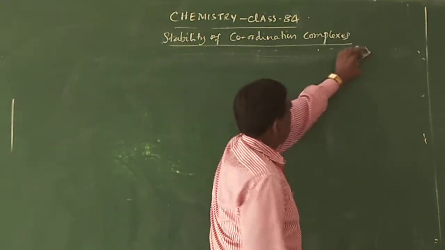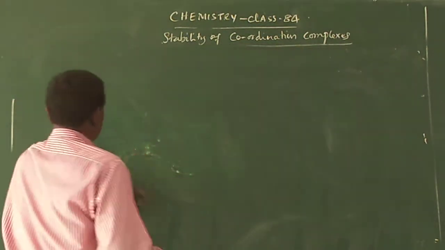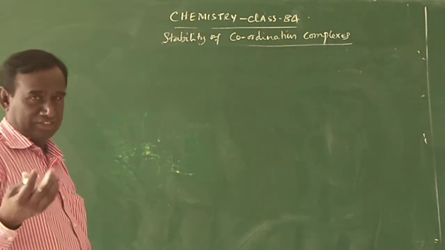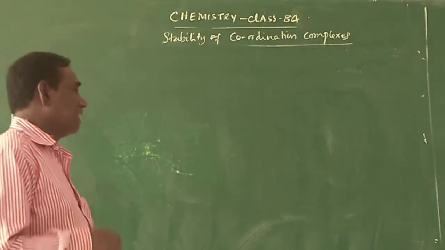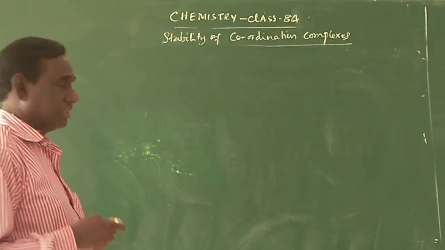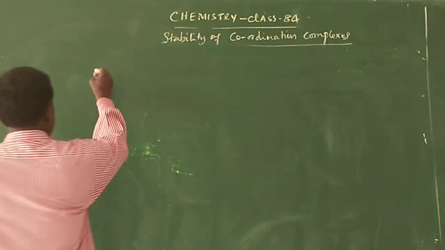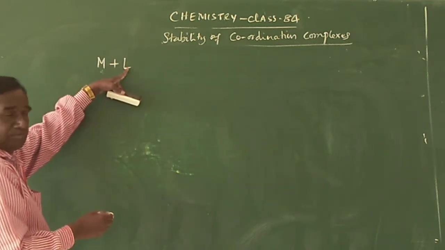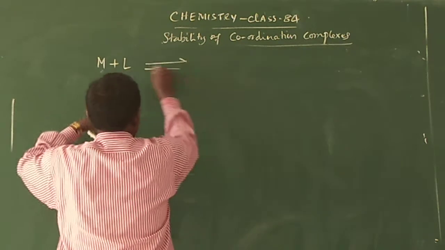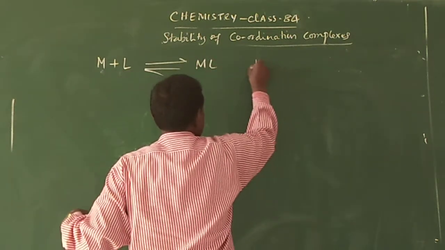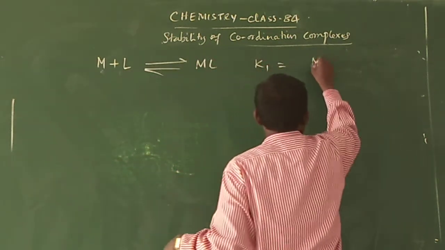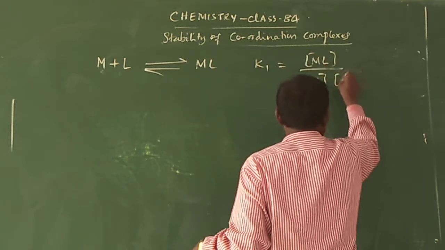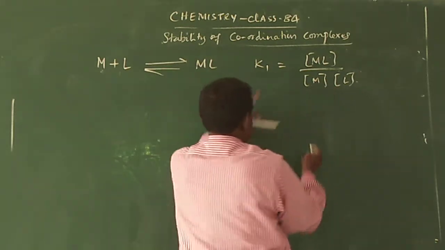Now let me add ligands one by one. The addition of ligands will increase the stability of the complex. If I take M plus L, where M is the metal and L is the ligand, we will get ML. For that we can write K1 is equal to the concentration of ML divided by the concentration of M into the concentration of L. This is K1.